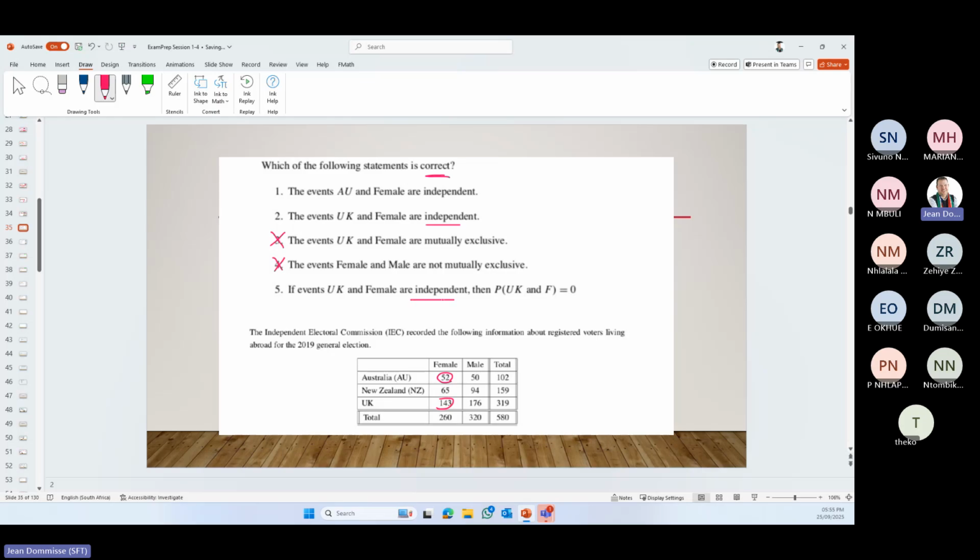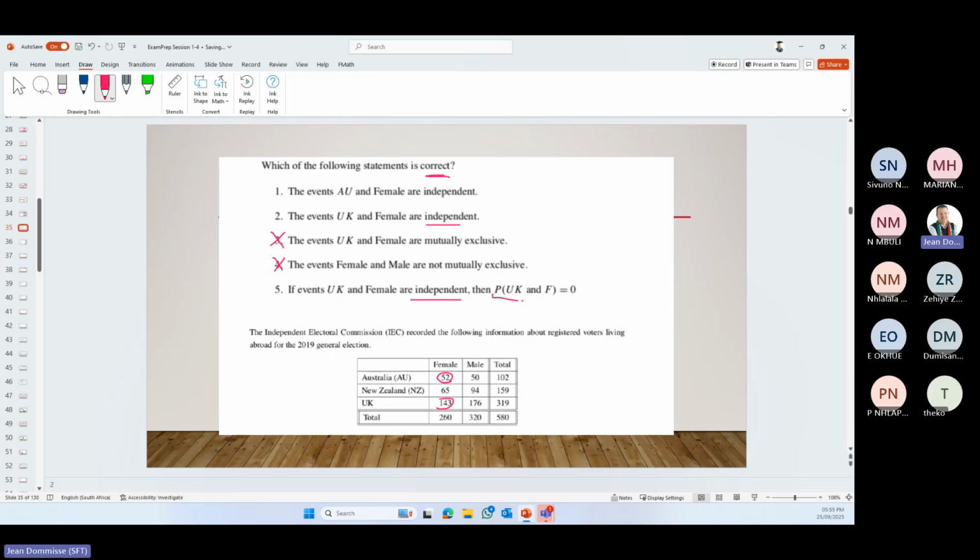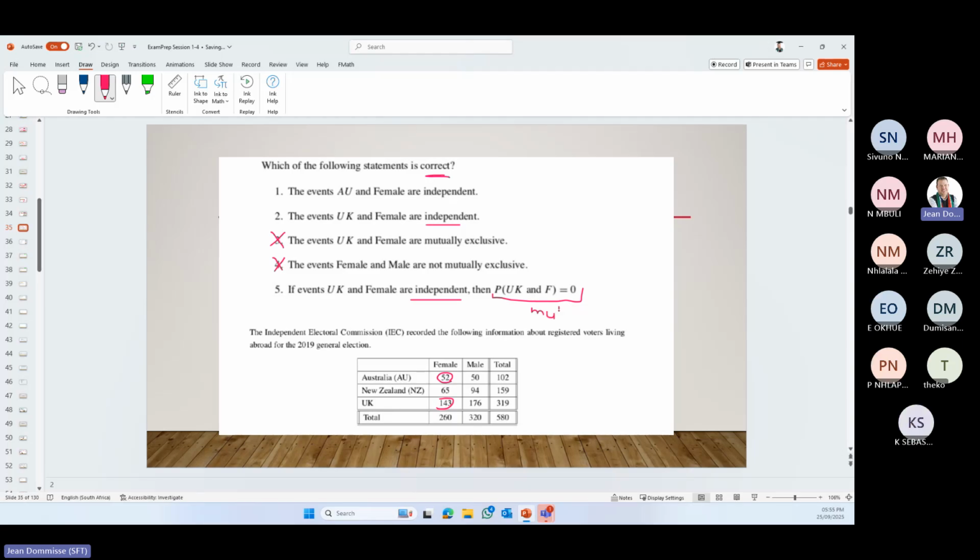What they've done here is not independence, that is mutually exclusive.